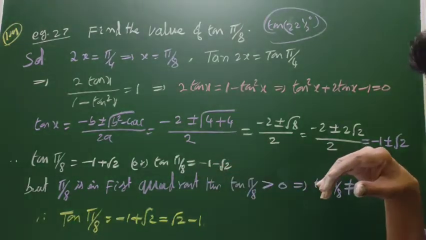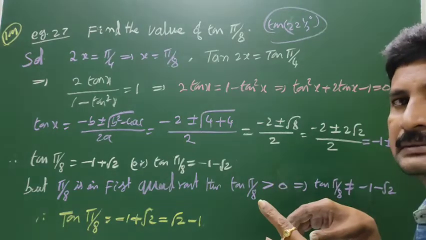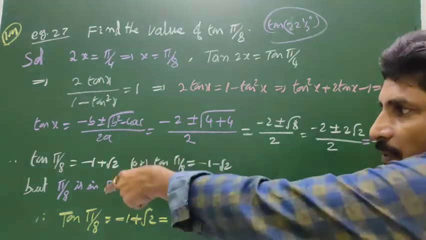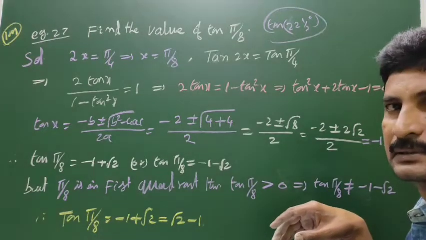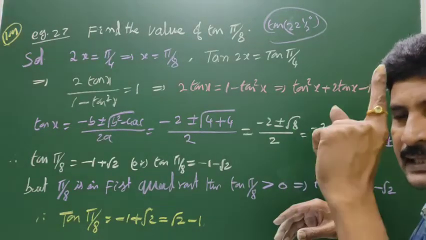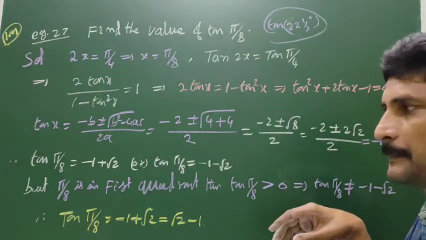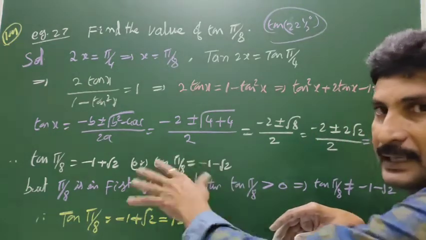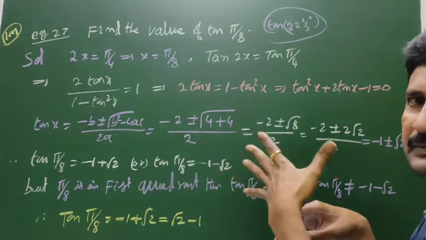But 2 values, is it possible in trigonometry? Same angle, pi by 8, it is also pi by 8. Not possible. Exactly one angle gives only one value. So 1 is failed. Now how to decide which is correct and which is failed?